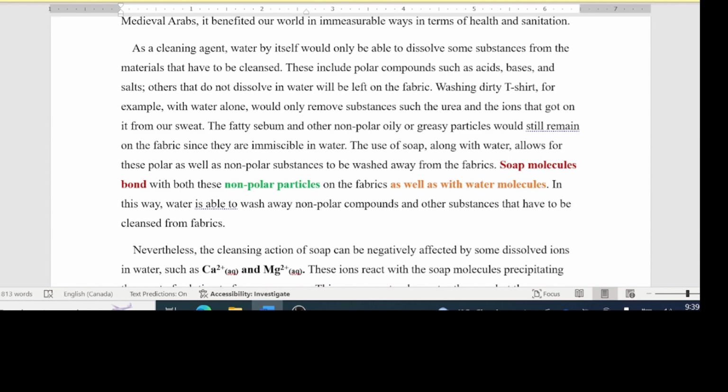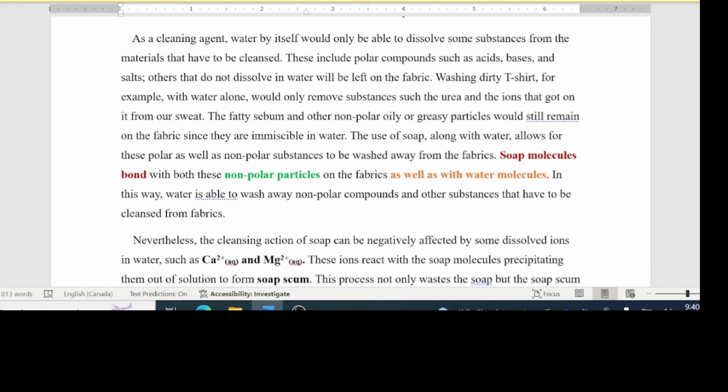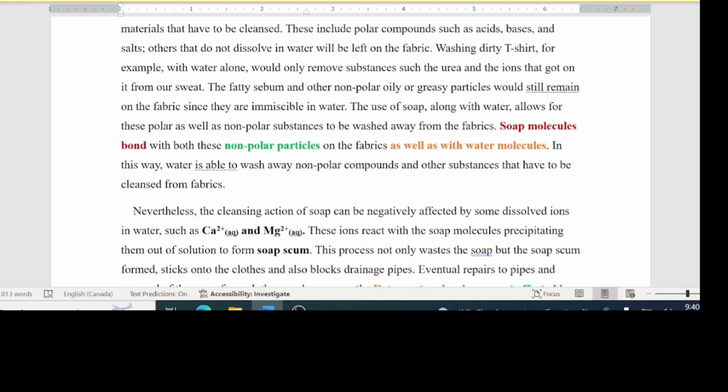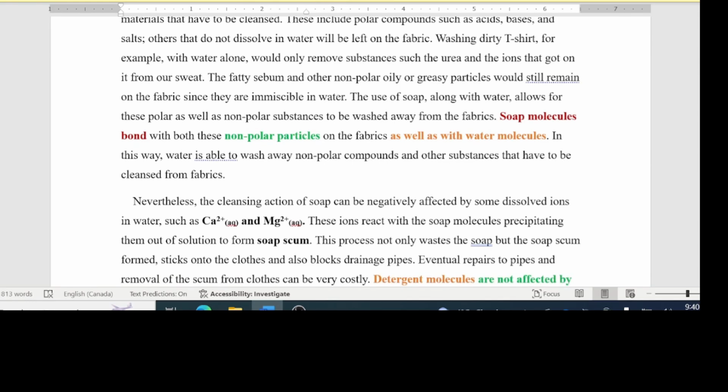The use of soap along with water allows for these polar as well as non-polar substances to be washed away from the fabrics. Soap molecules bond with both these non-polar particles on the fabric as well as with water molecules. In this way, water is able to wash away non-polar compounds and other substances that have to be cleansed from the fabric.